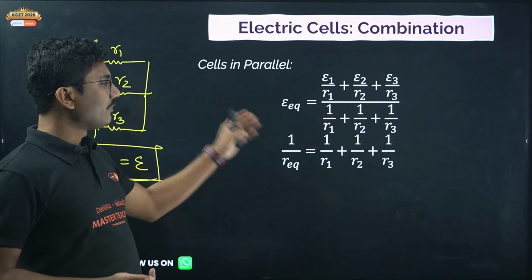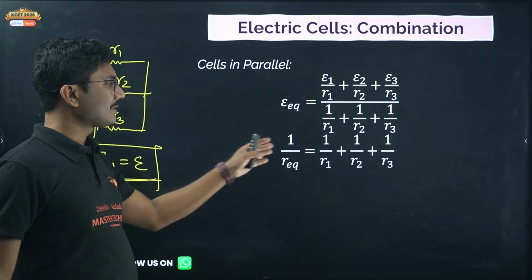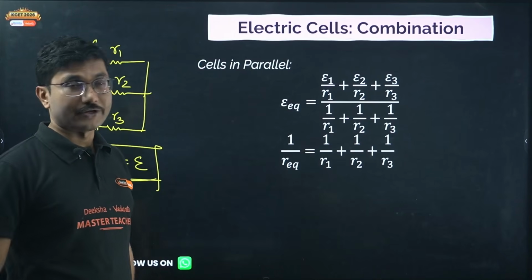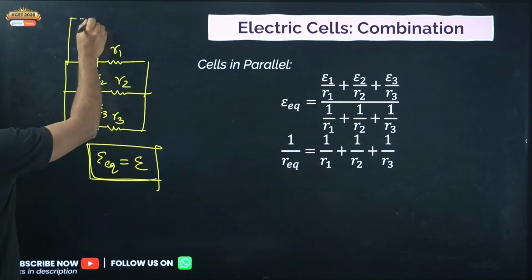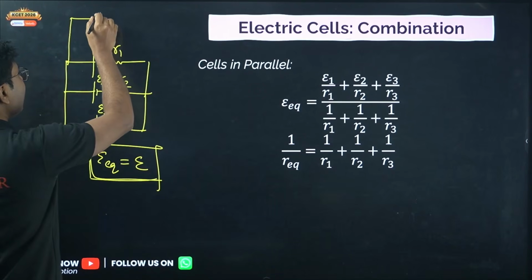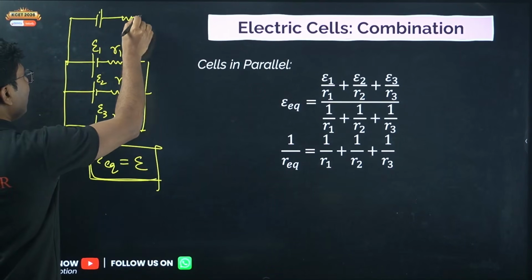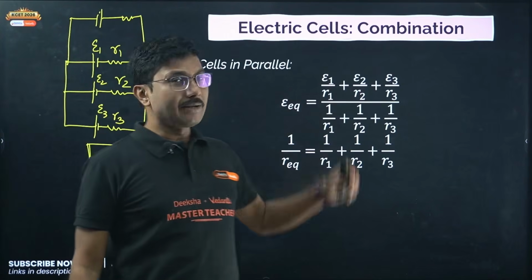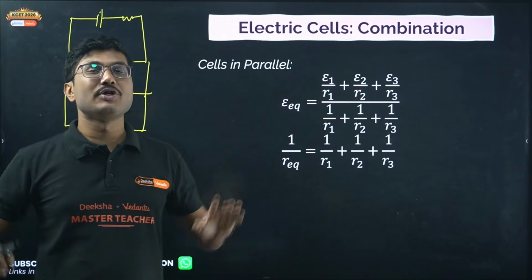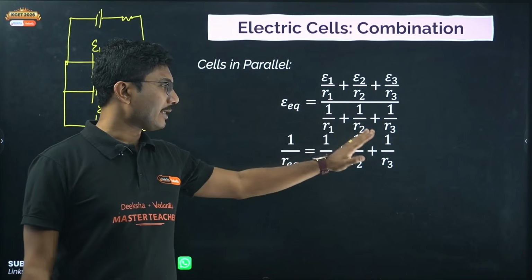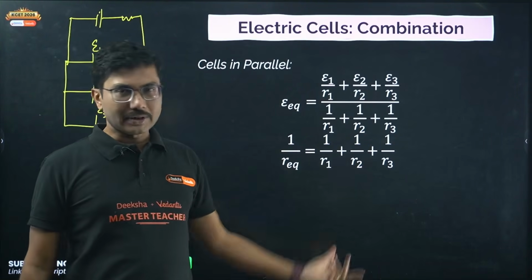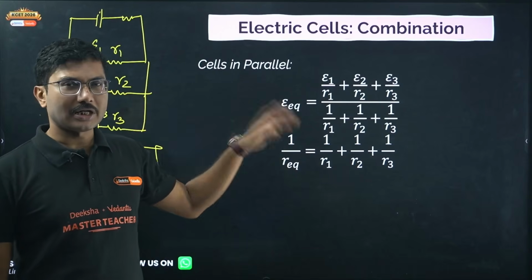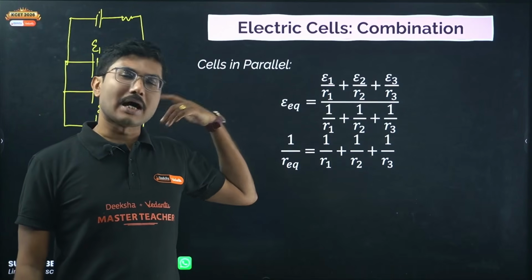Next, the equivalent resistance in case of parallel connection of cells is the same as the parallel connection of resistances. And again, if one of the cells is connected in reverse polarity, then you have to subtract it in the EMF section. Now remember, resistances will always be added, no matter whether in series or in parallel, using the formula. For a series combination it is R1 plus R2 plus R3 plus R4.